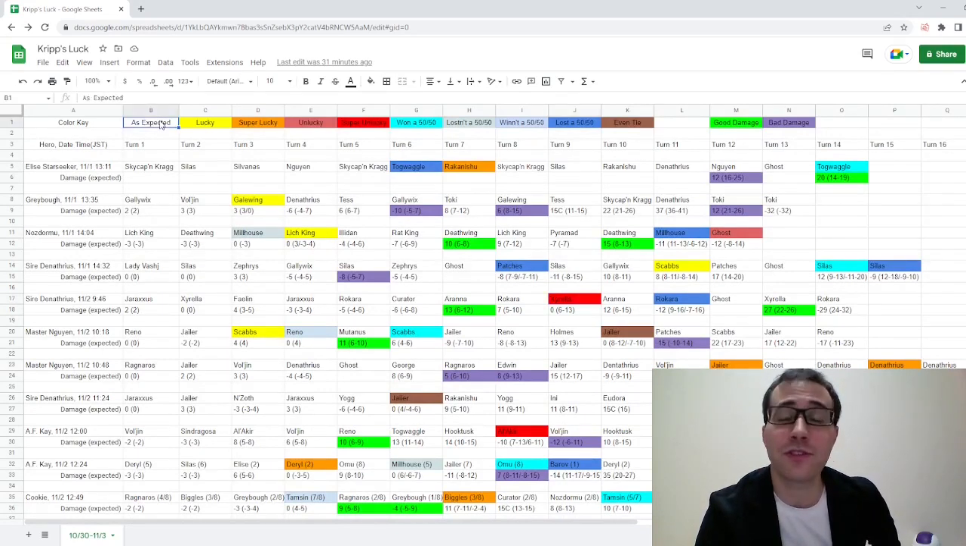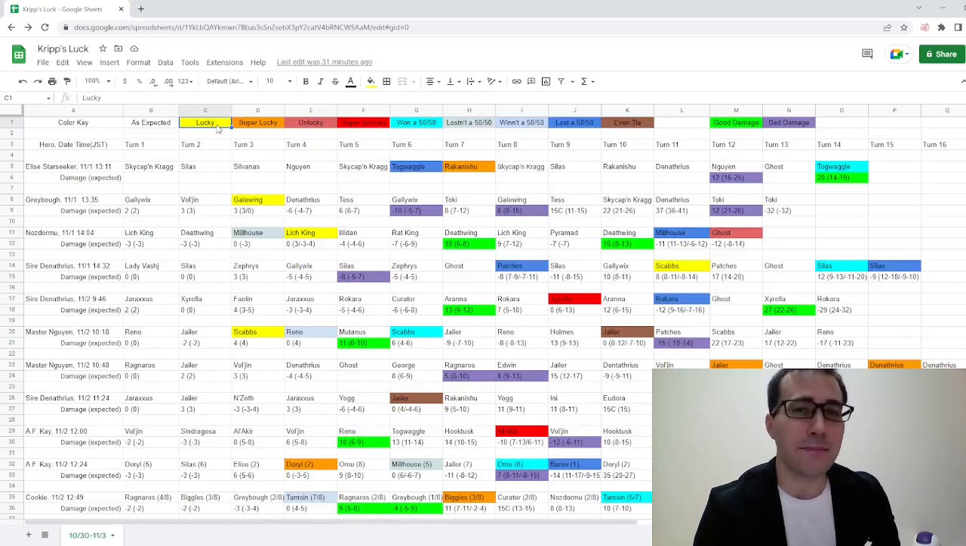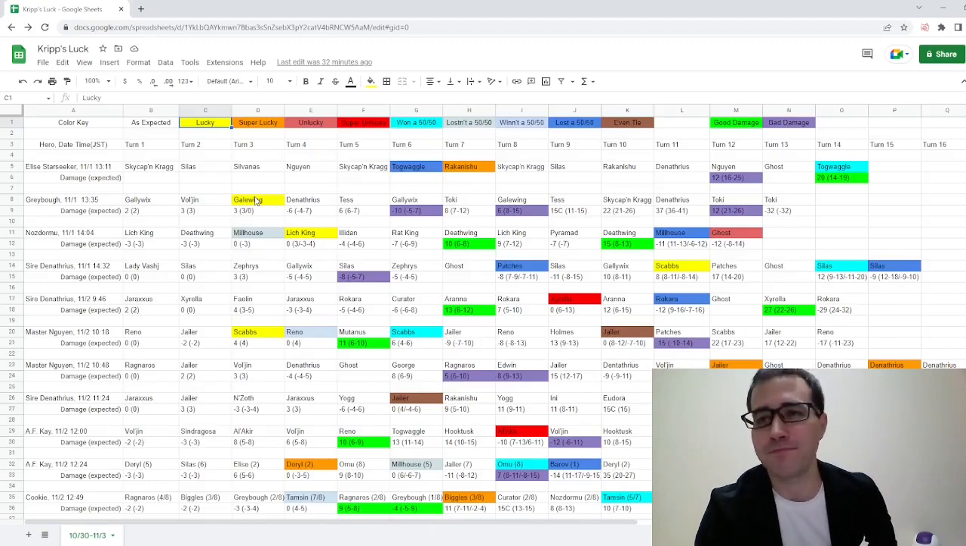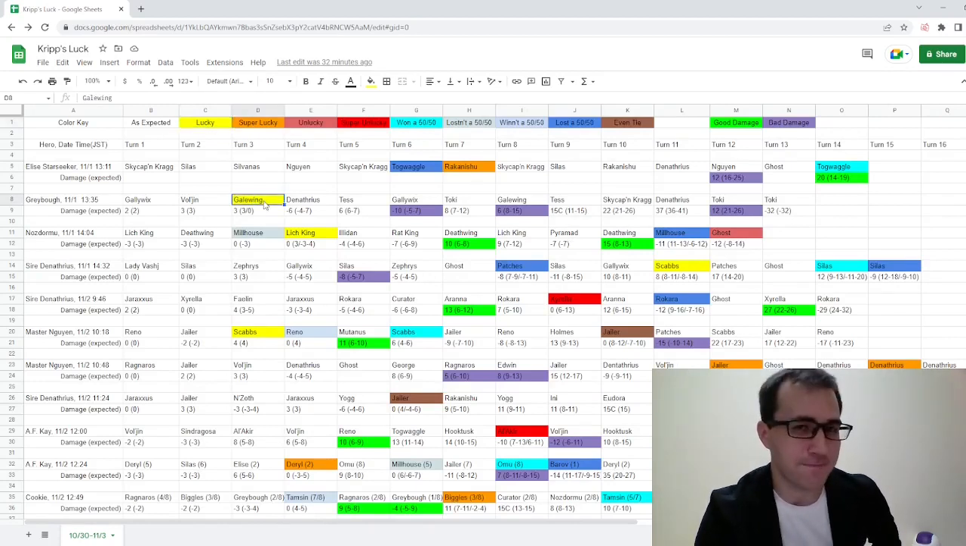If the cell has no color, it's just a plain white cell, that means combat happened as expected. If it is a yellow cell, Kripp got lucky. What does getting lucky mean? So it's obviously subjective, but here is my thought process of it. If he beat the odds by under 25%, that was lucky. So if he was, let's say, 33% to win, 17% to tie, 50% to lose, and he won, that's lucky. If he was 10% to win, 90% to lose, and he won, that is super lucky.